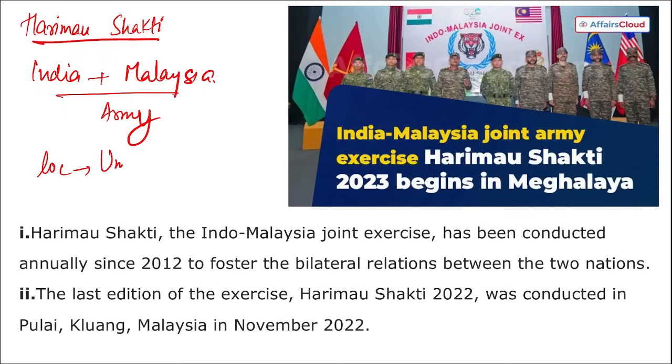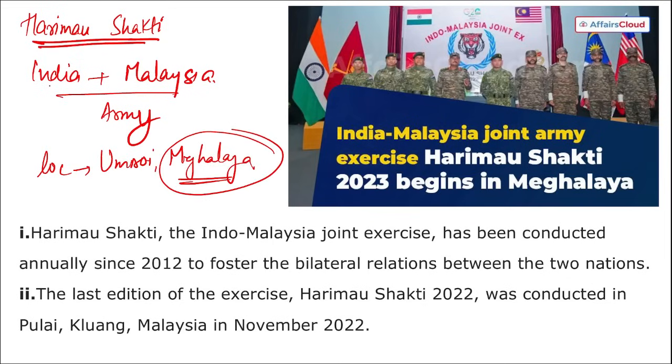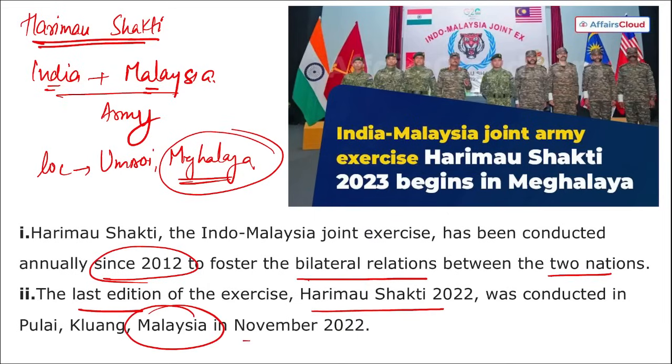Location, it is Umroi, Meghalaya. Right? In Meghalaya, this exercise Harimau Shakti is going to be held between Indian Army and Malaysia. Remember, this was a 2-week long exercise, and it is being held since 2012 to foster bilateral relations between the two nations. The last edition of this Harimau Shakti 2022 was held in Malaysia in November 2022.